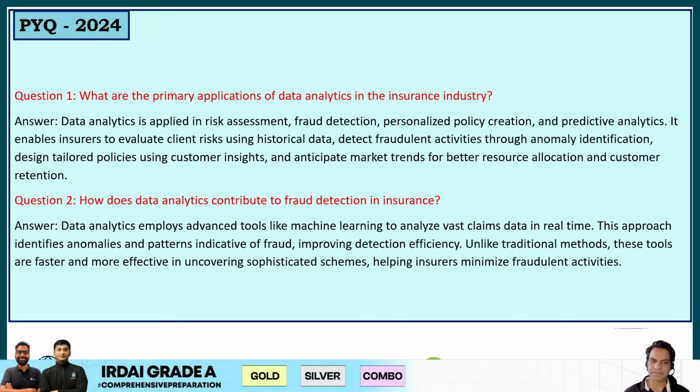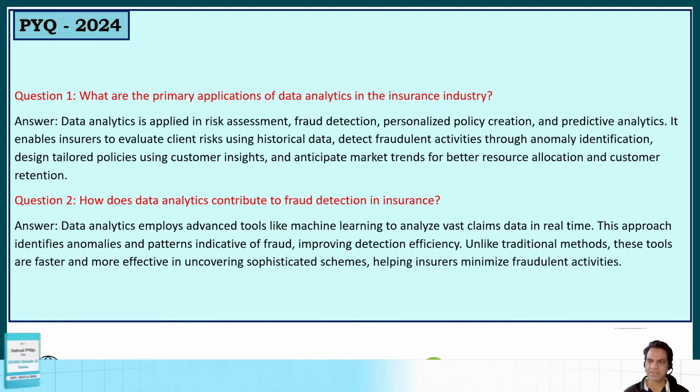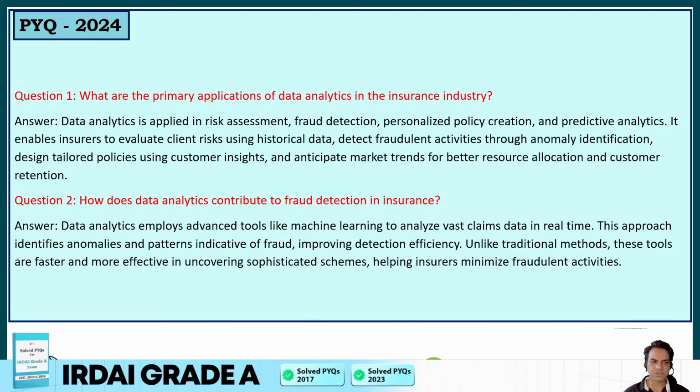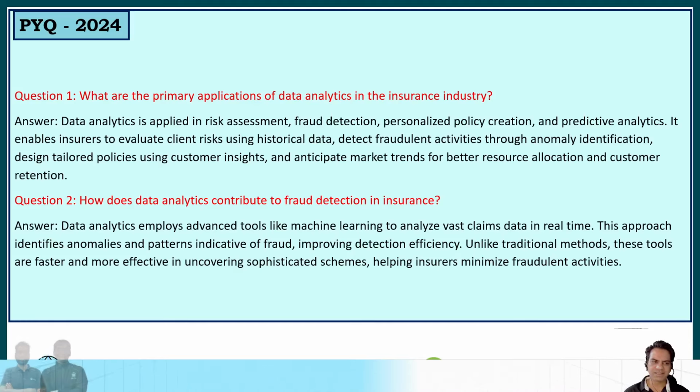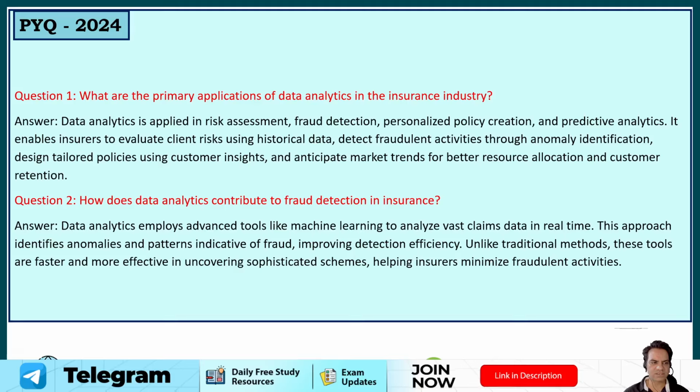What are the primary applications of data analytics in the insurance industry? Data analytics is applied in risk assessment, fraud detection, personalized policy creation, and predictive analytics. It enables insurers to evaluate client risk using historical data, detect fraudulent activities through anomaly identification, and design tailored policies using customer insights, and anticipate market trends for better resource allocation and customer retention.